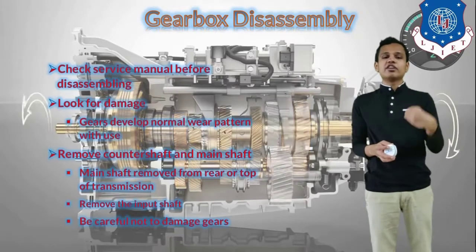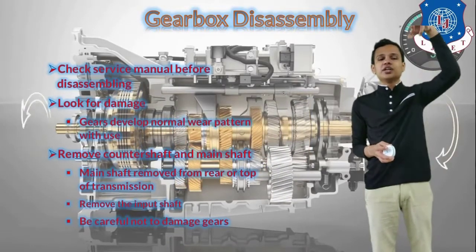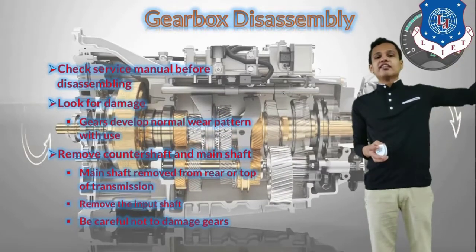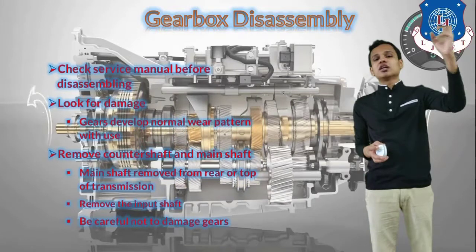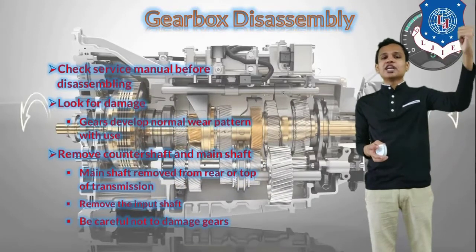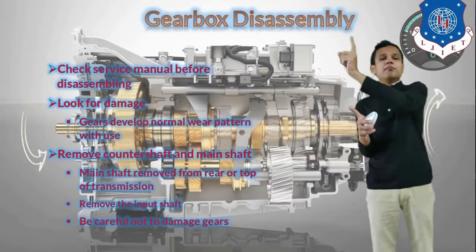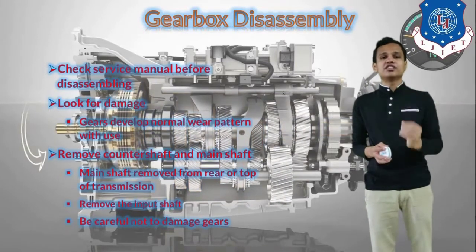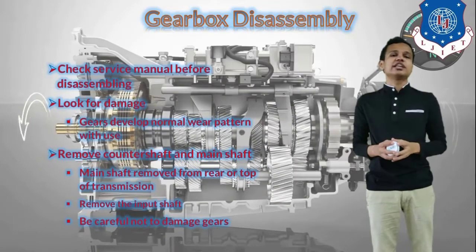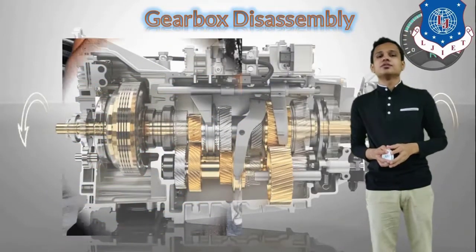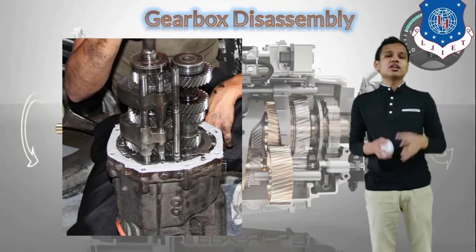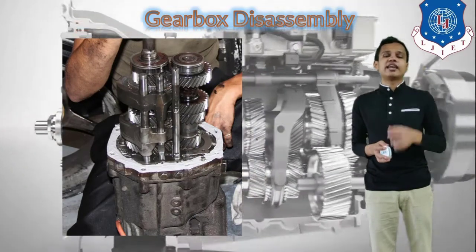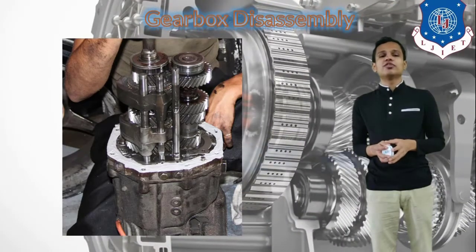First, the main shaft will be removed from the top of the transmission, and after that we will remove the input shaft, which is directly connected to the clutch. So there are three shafts: the input shaft, the counter shaft, and the main shaft. We will be careful while removing all these shafts so that we do not damage the gears. This is how the cover has been removed from the gearbox, and all the shafts and gears can be seen in this view of the figure.